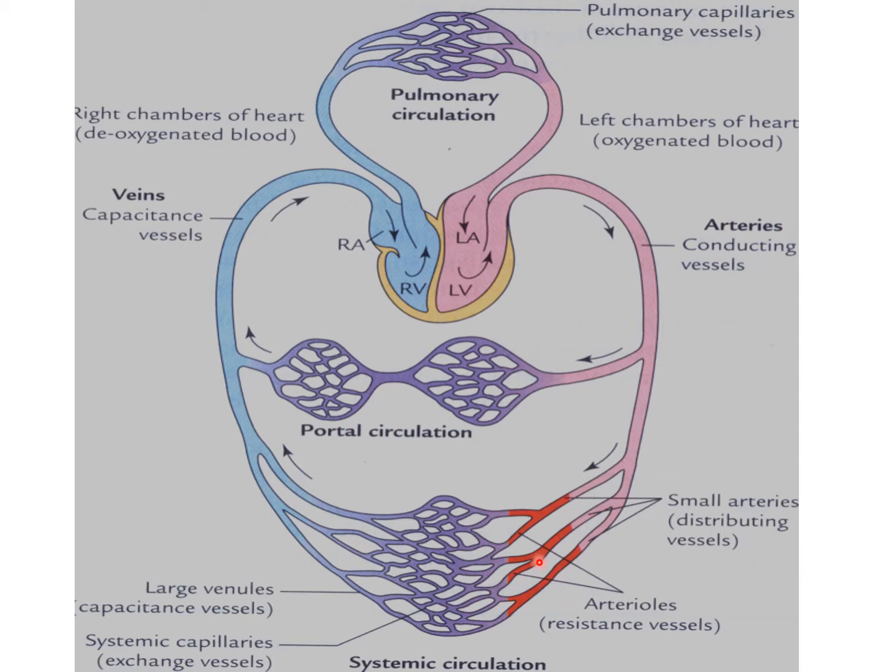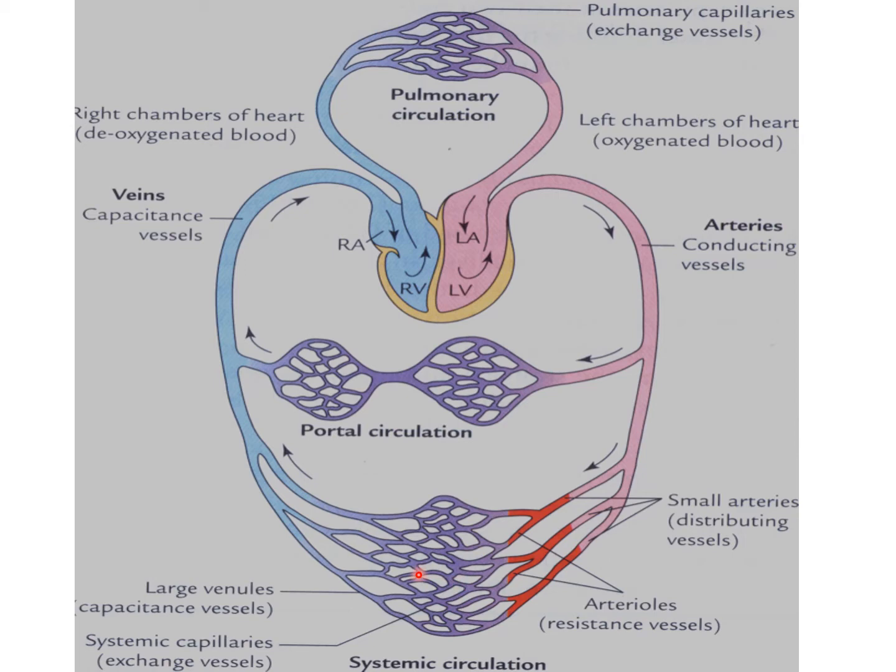Arterioles open into a network of capillaries that permit the exchange of various substances between the blood and the tissue, which takes place through the wall of the capillary. At some places, capillaries are replaced by slightly different vessels called sinusoids. These are the exchange part of the blood vessels.